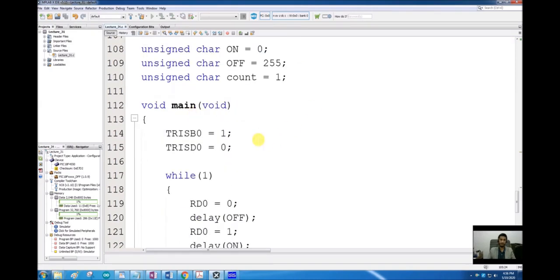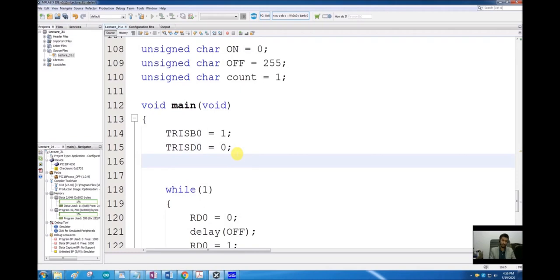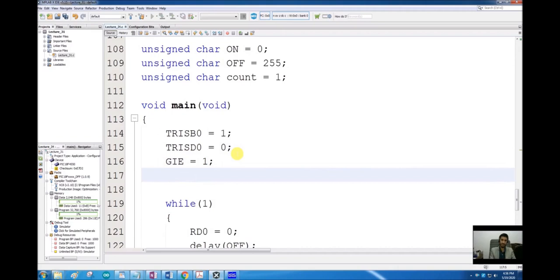Now coming to the main loop, TRISB is 0, so port B0 is input. TRISD0 is 0, so port D0 is output. Good enough. What else we want to do is GIE, global interrupt enable, is equal to 1. We want to enable the global interrupts, and INT0IE is equal to 1. I also want to enable the external interrupt 0, and that is associated with RB0, which is now the INT interrupt input.